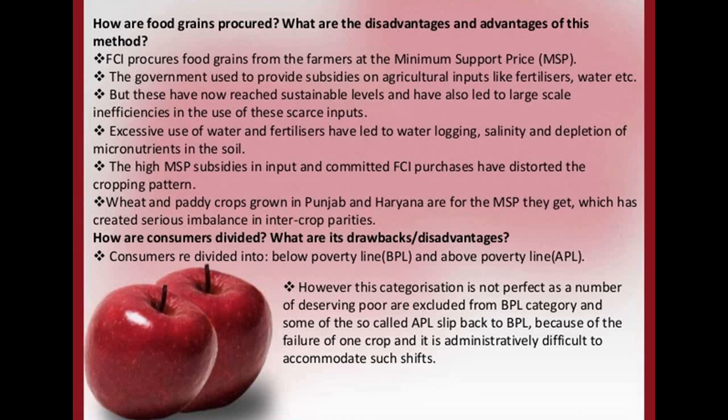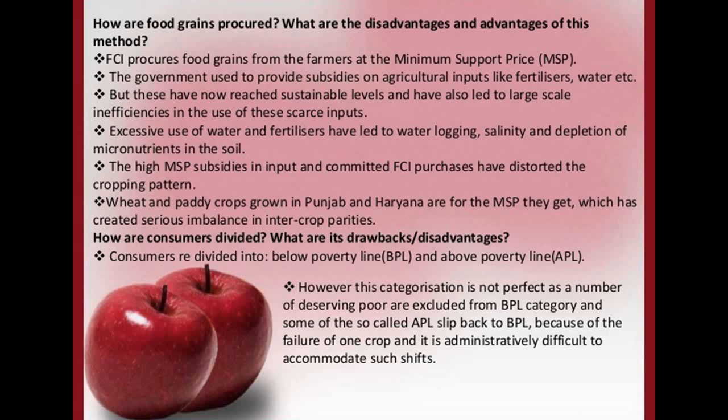FCI procures food grains from the farmers at the minimum support price. Basically, the government takes these food grains from the farmers at a minimum support price that has been fixed for them, so that this particular amount will be given to them. Then the government also provides subsidies on agricultural inputs like fertilizers, water, etc.